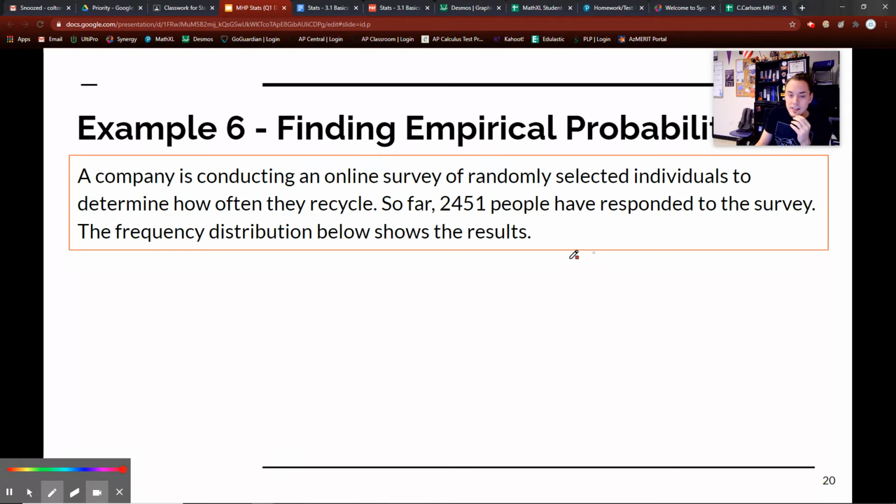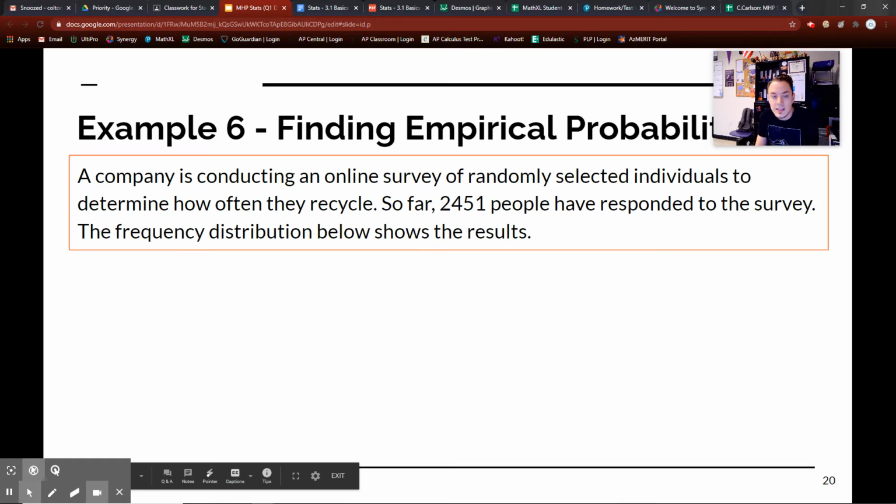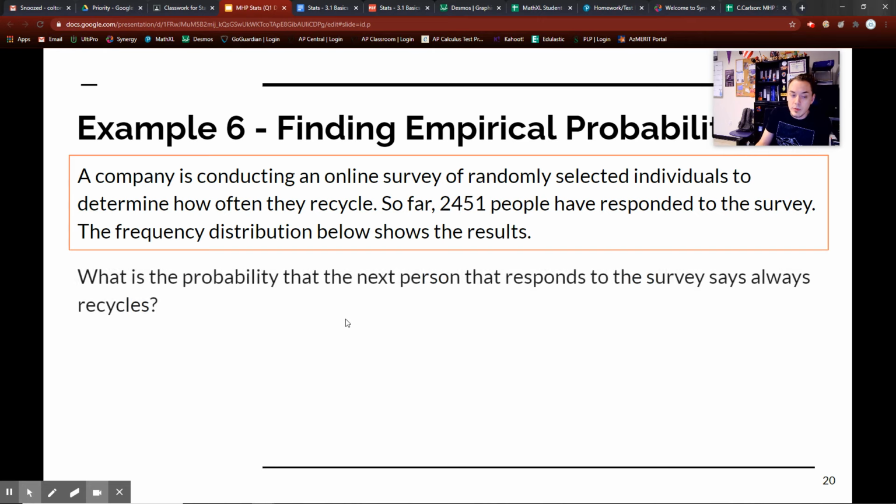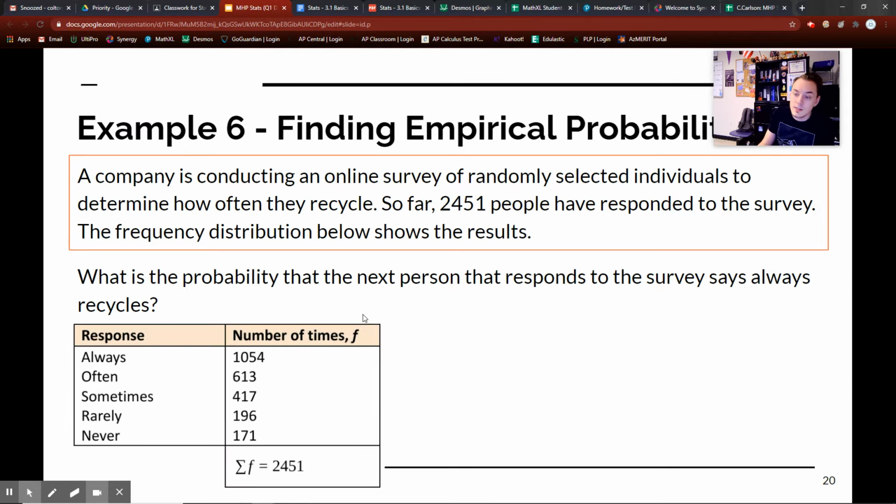A company is conducting an online survey of randomly selected individuals to determine how often they recycle. So far, 2,541 people have responded to the survey. The frequency distribution is below, and we're going to be asking this: what is the probability that the next person who responds to the survey says they always recycle?